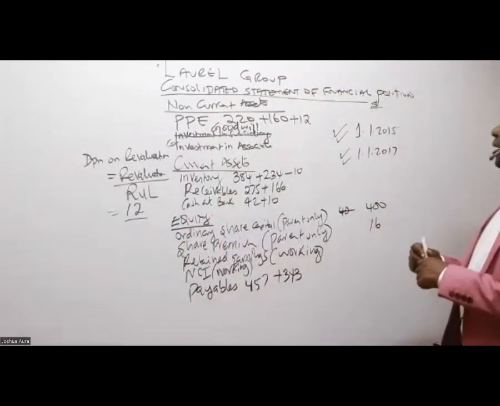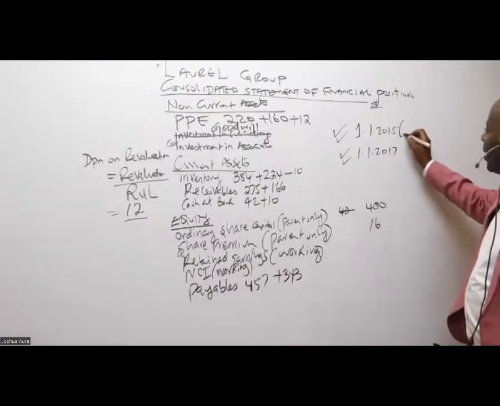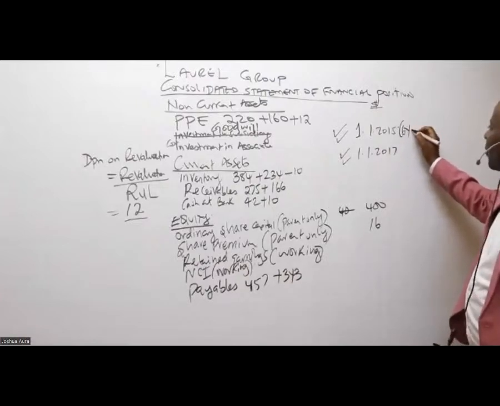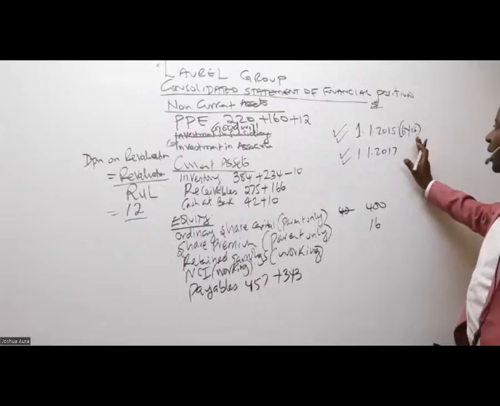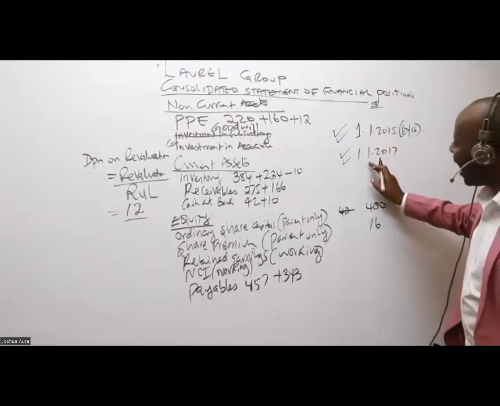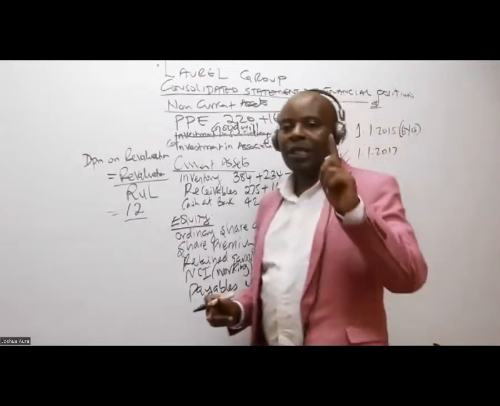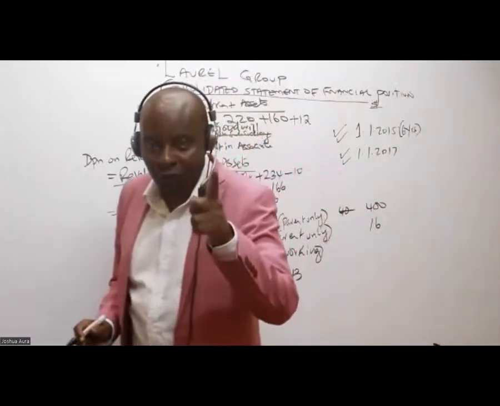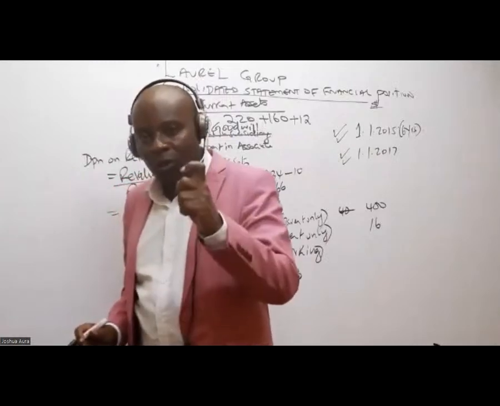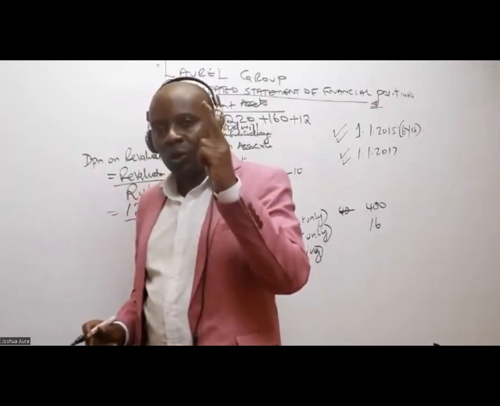So you see, this asset has how many years? 6 years. The useful life is 6 years. By the time we are revaluing them, how many years have passed? It is 2015, the whole of it, because we started from 1st January, and 2016, the whole of it.